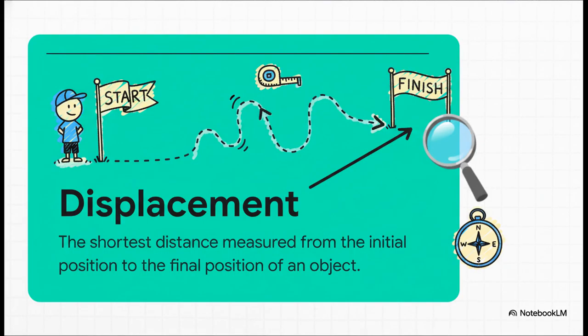Simple, right? Now, let's look at displacement. Please pay close attention because this is different. Displacement is the shortest distance between the starting point and the final point. You can think of it as a shortcut, a straight line from where you started to where you ended. Displacement tells us how far out of place an object is.